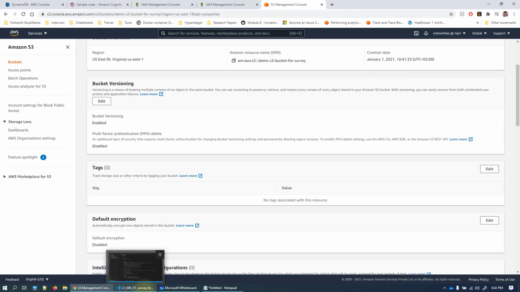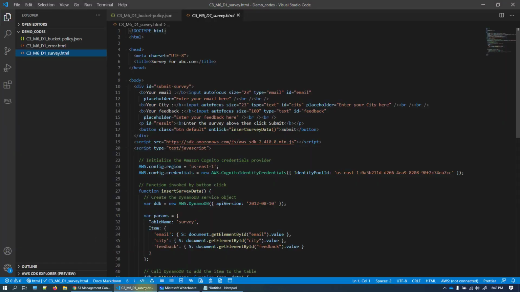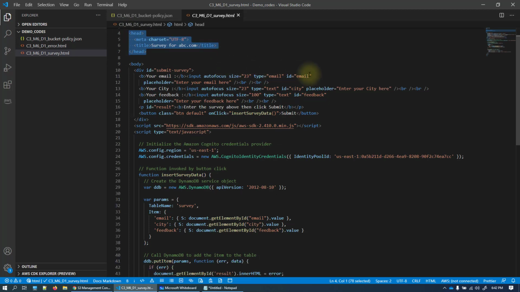Now it's time for us to go ahead and start coding. So the first important file is going to be the survey.html file. This is code that is available for you in the LMS. You can go ahead and download it from the LMS or the link that is provided below. If you look at this, it is going to be a static HTML. We are going to write the title as survey for abc.com. Again, this can be replaced with the concern.